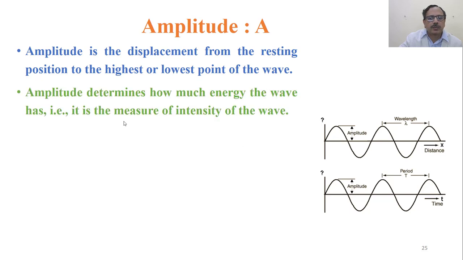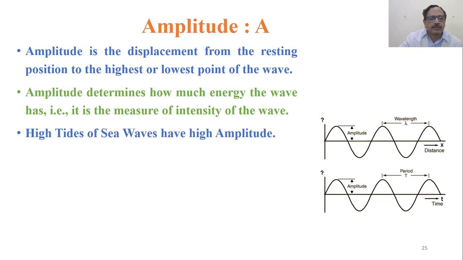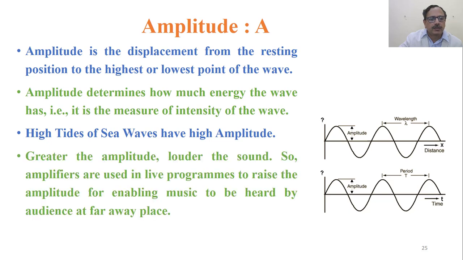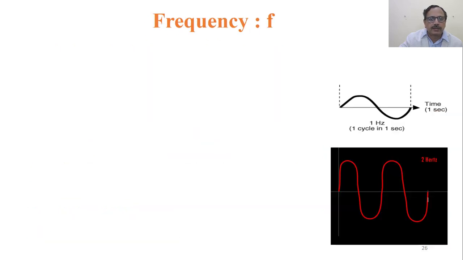Amplitude determines how much energy the wave has. It is the measure of intensity of the wave. High tides of sea waves have high amplitude. If you observe, the greater the amplitude, the louder the sound will be. So amplifiers are used in live programs to raise the amplitude for enabling music to be heard by people who are sitting far away. It's measured in meters.